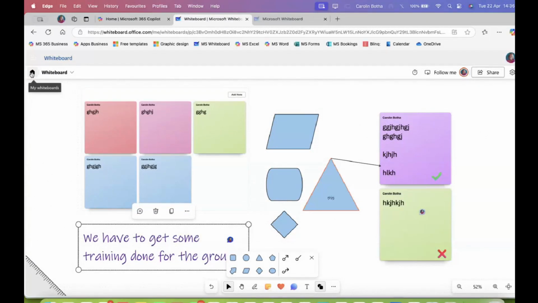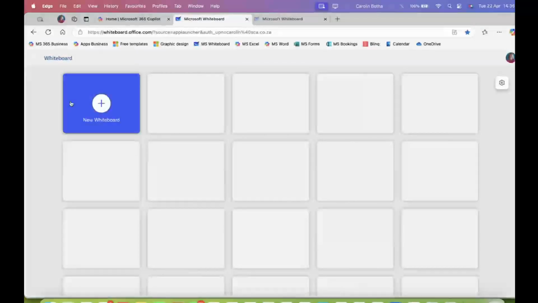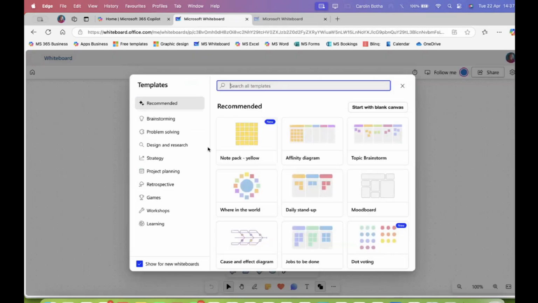Then we go back to our list of whiteboards, so my home screen. And you'll notice there is my first whiteboard. There's also an option where you can delete or rename it, of course. Let's go for a second whiteboard.